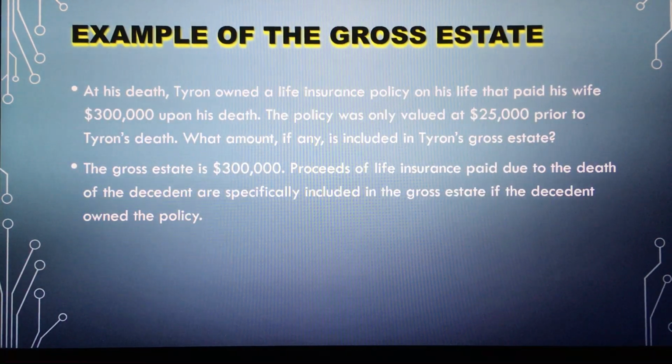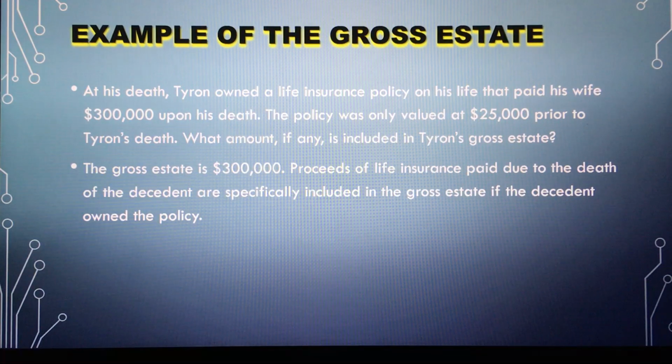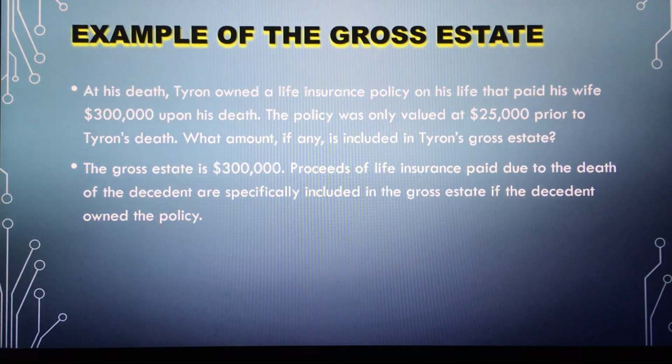Example of the gross estate. At his death, Tyner owned a life insurance policy on his life that paid his wife $300,000 upon his death. The policy was only valued at $25,000 prior to Tyner's death. What amount, if any, is included in Tyner's gross estate? The gross estate is $300,000. Proceeds of life insurance paid due to the death of the decedent are specially included in the gross estate if the decedent owned the policy.